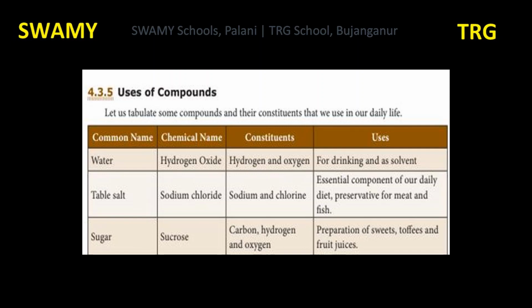Toffees means chocolates. Do you like sweets and toffees very much? They contain sugar. Sugar is a compound which contains carbon, hydrogen and oxygen. The other chemical name of sugar is sucrose. It is used to prepare sweets, toffees and fruit juices.